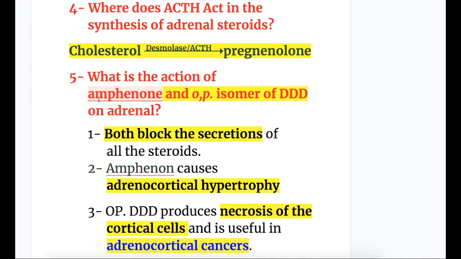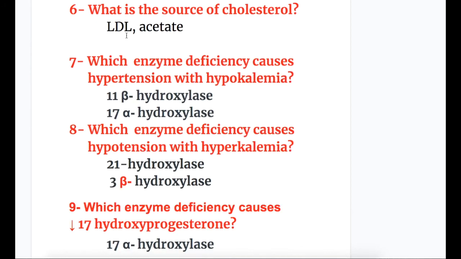What's the action of amphenone and OP isomer of DDD on the adrenal cortex? Both these substances, amphenone and OP isomer of DDD, block the secretions of all steroids. Number 2, amphenone causes adrenocortical hypertrophy. And number 3, OPDDD produces necrosis of the cortical cells and is useful in the treatment of adrenocortical cancers. What's the source of cholesterol? Low density lipoprotein and acetate.